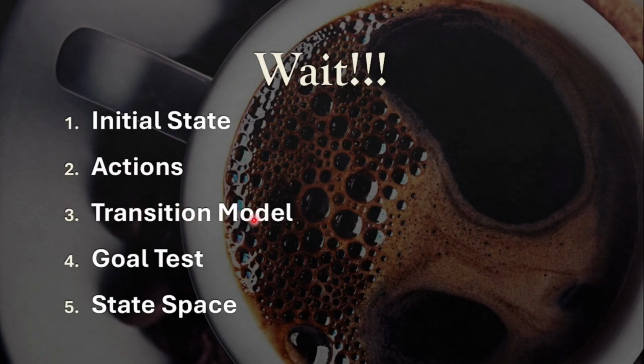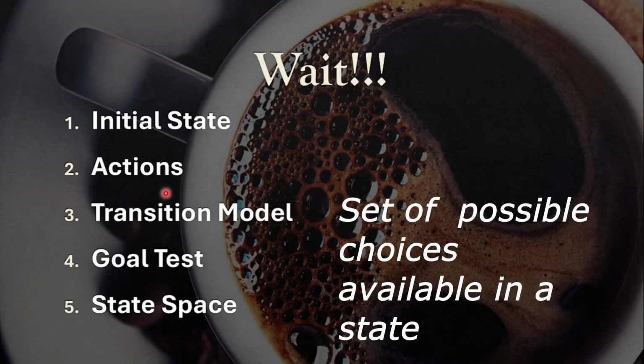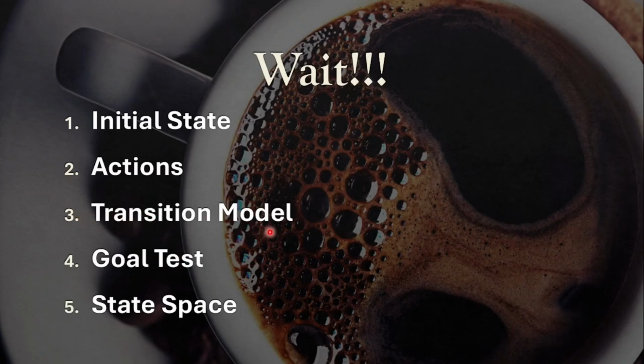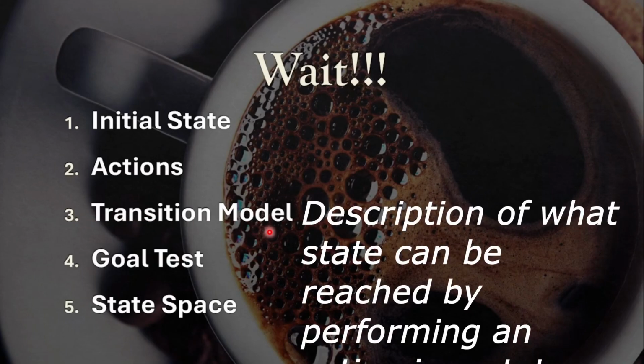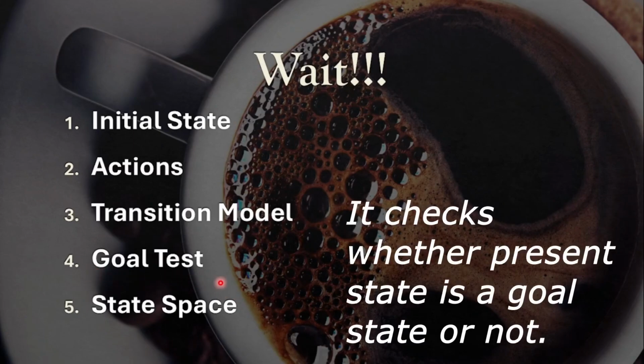I have discussed all these terms in the previous video, but if you haven't watched it, let me provide a brief understanding of all these 5 terms. An initial state is the starting state from where the search begins. Actions are the set of possible choices that can be made in a particular state. Thirdly, we have the transition model. It specifies what resulting state can be obtained by performing a particular action in a particular state. Goal test is a condition to check whether my present state is the goal state or not.